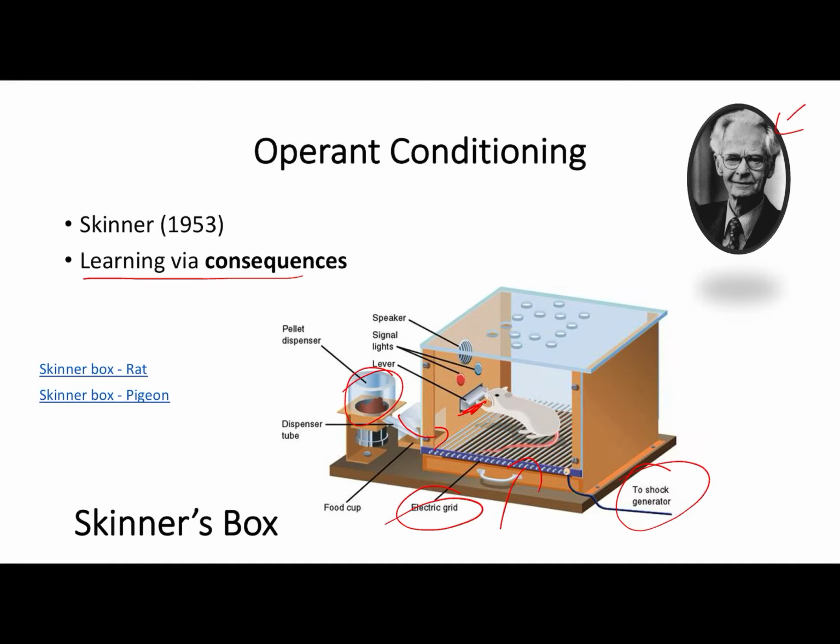electric shock. In both circumstances, the rat has discovered that by pressing this lever, its behaviour is going to result in consequences, either receiving a pleasant pellet of food or removing an unpleasant electric shock. And in both cases, that rat is going to continue pressing that lever, i.e. it has learned via the consequences of its actions, the consequence of receiving a pellet of food or the consequence of removing an electric shock. And that's going to, in both cases, increase the frequency of that lever pressing behaviour.